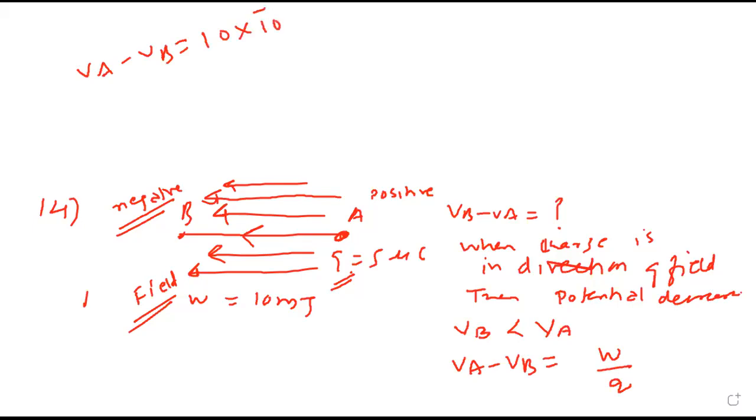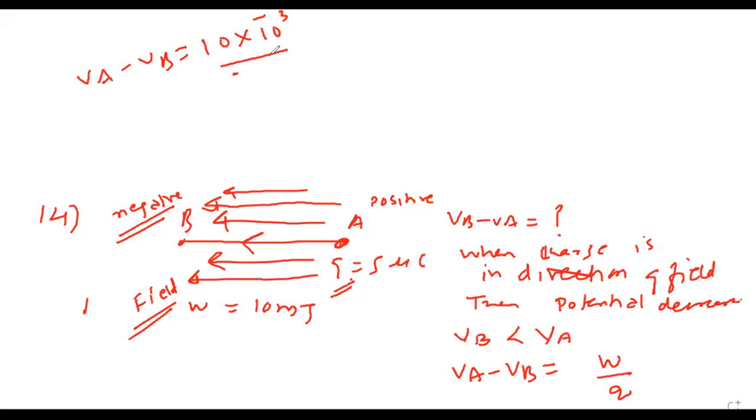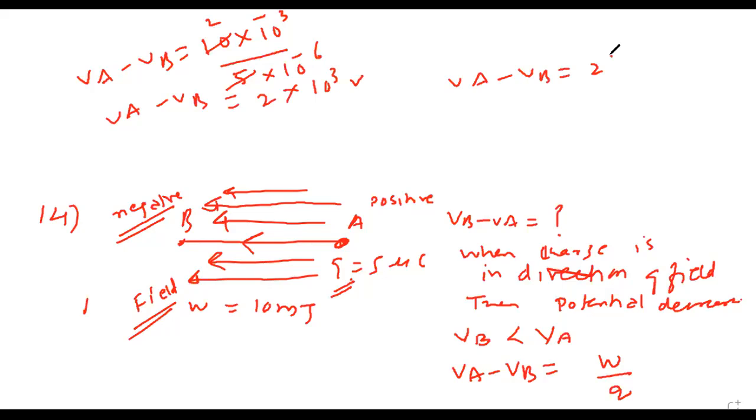That means 10 raised to minus 3 joule upon charge 5 microcoulomb, 5 into 10 raised to minus 6. So VA minus VB is 2 into 10 raised to 3 volt. Therefore VA minus VB is 2 kilovolt. So VB minus VA will be minus 2 kilovolt. This is the answer, minus 2 kilovolt. Minus 2 is option B. Had it been moving opposite to the field, then the answer would have been plus.